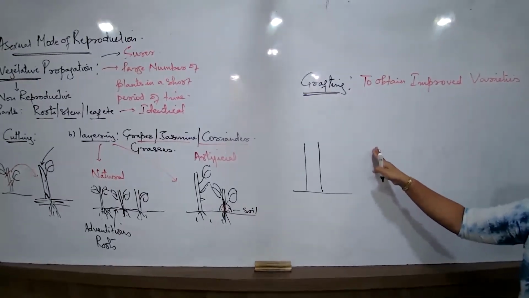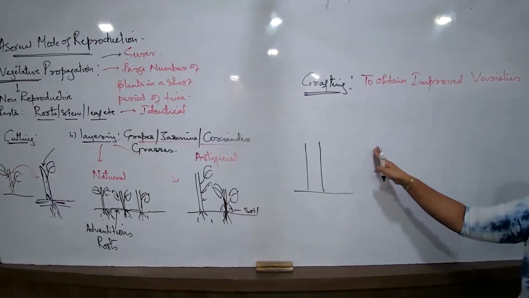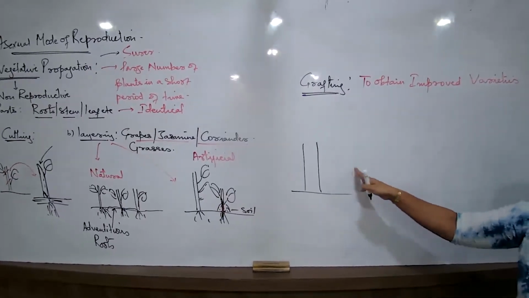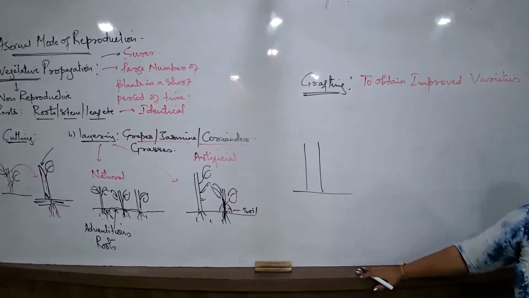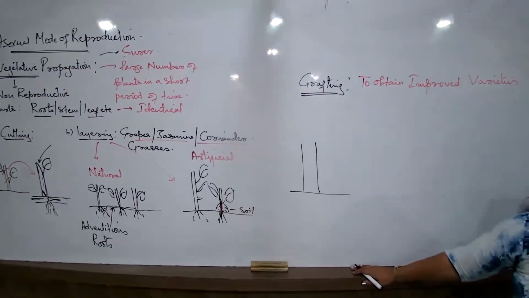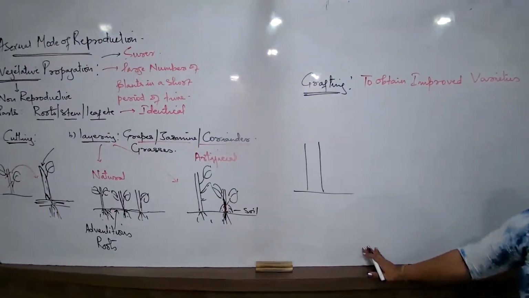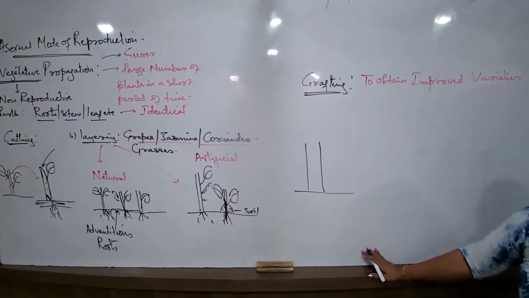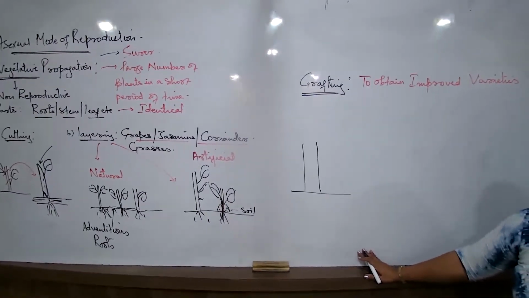This chapter must have been done in school, no? Over in school? So what is the basic concept of grafting? Tell me. You tell me first. How much did you understand, tell me. Done in school, no? This is over? Not yet? Tell me. Something you should be knowing, no?